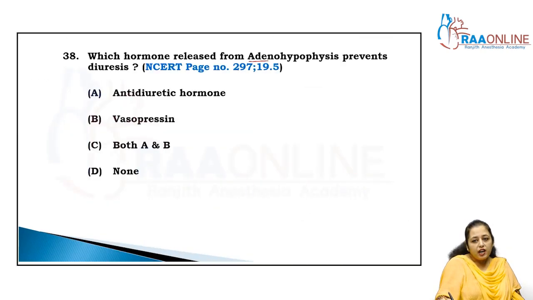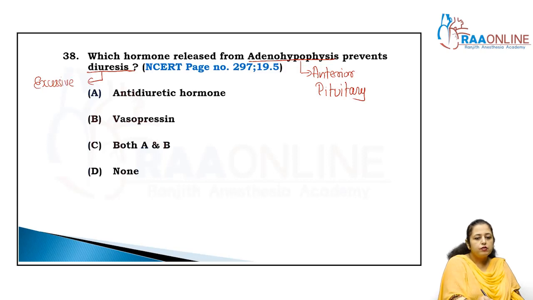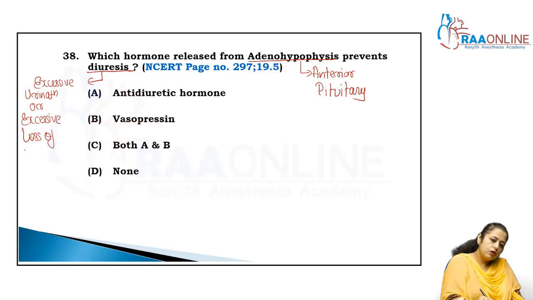Which hormone released from the adenohypophysis, that is the anterior pituitary, right, prevents the diuresis? And what is diuresis? That is excessive urination, or we can say excessive loss of water, right? That is excessive urination or excessive loss of water.